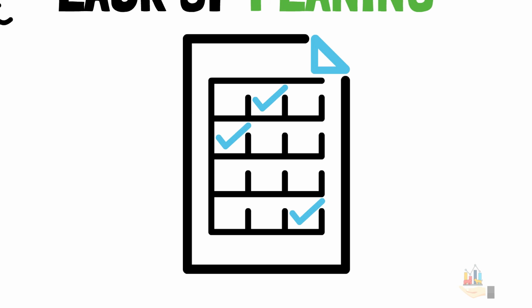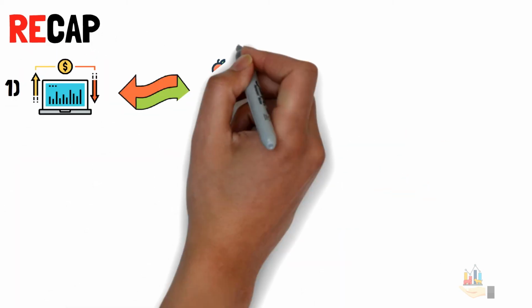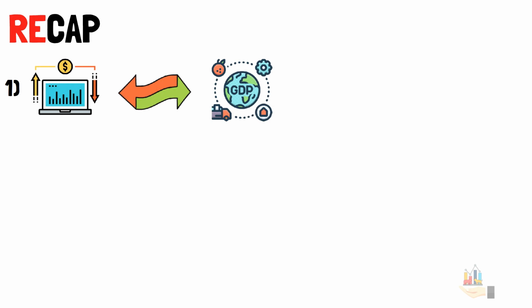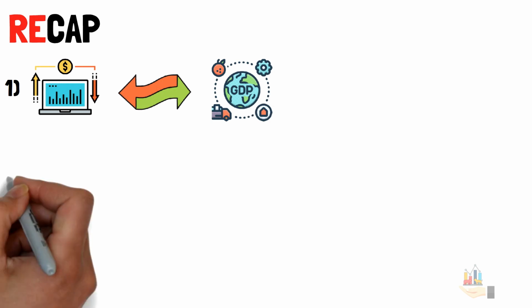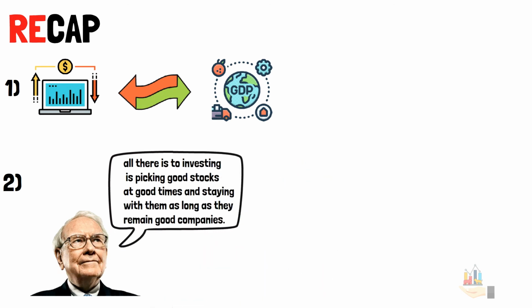But before we move on, let's recap what you learned in this chapter. First, the stock market is often a sentiment indicator and can impact GDP, which measures the output of all goods and services in the economy. Second, Warren Buffett says that all there is to investing is picking up good stocks at good times and staying with them as long as they remain good companies.